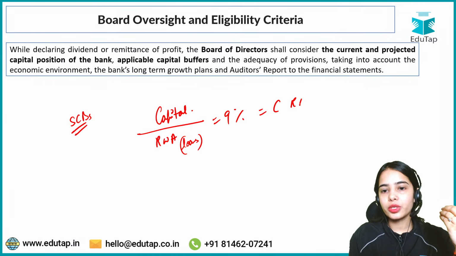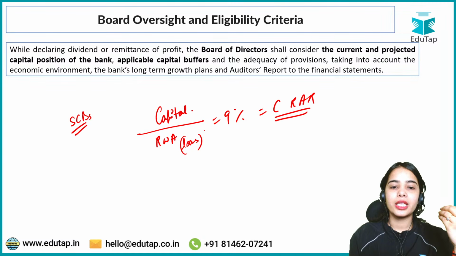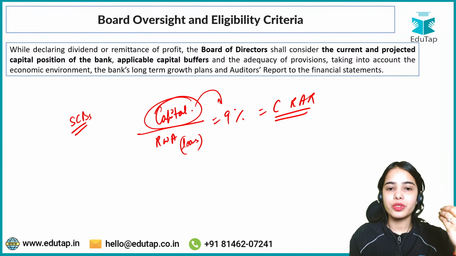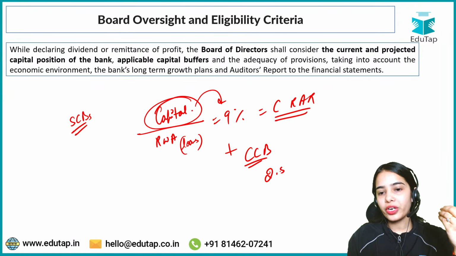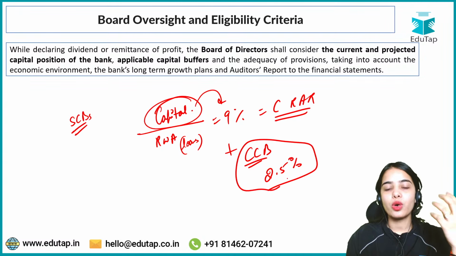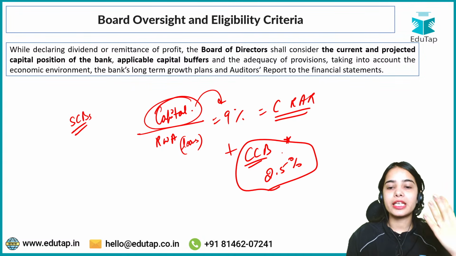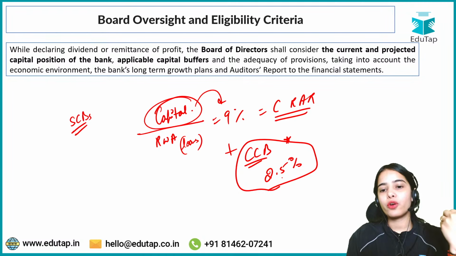Other than the CRAR, there is the capital conservation buffer of 2.5% that the bank has to maintain. So the bank has to maintain additional capital buffers of 2.5%.